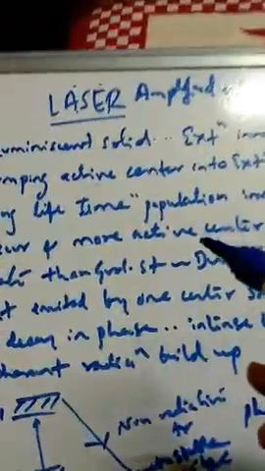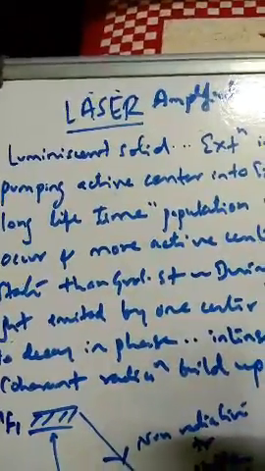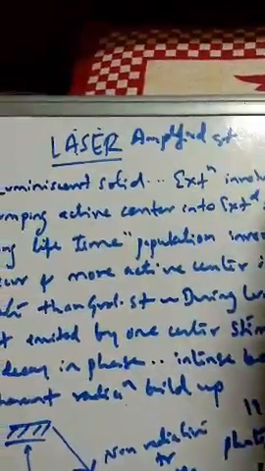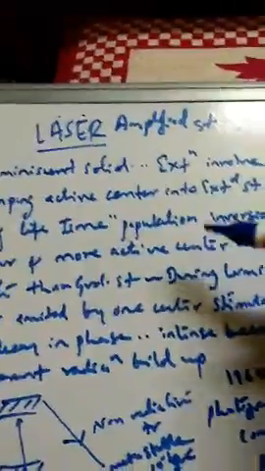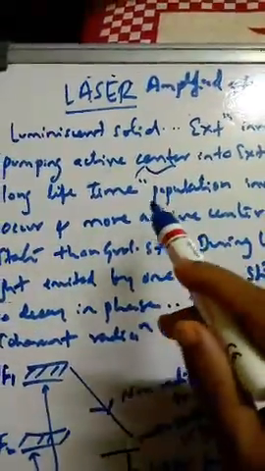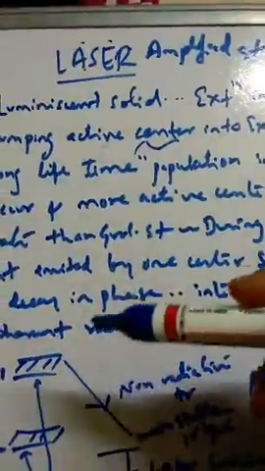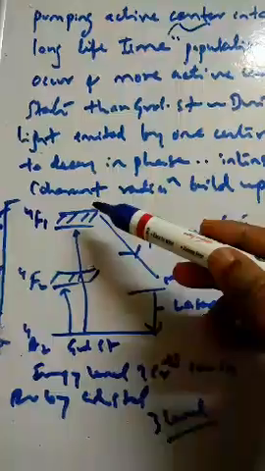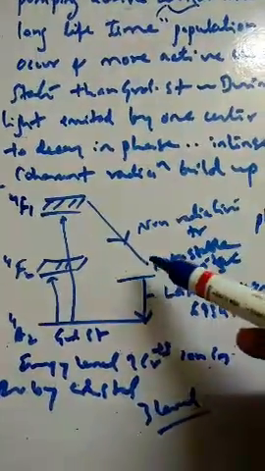So here, laser, I think we have used lasers the most during PowerPoint presentations and all. We use this laser. So what is this? It is a luminescent solid where the excitation involves the active centers, the fluorescent centers, by pumping the active centers into the excited state for a longer lifetime. So when we excite the active centers or atoms, we should have a level where they stay for a longer time.